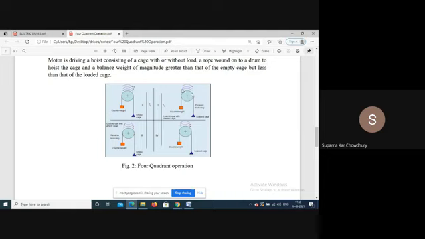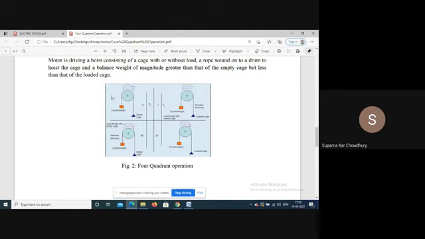So the motor has to provide a torque in this direction of motion to lift the load, because the counterweight is lighter than the loaded cage.